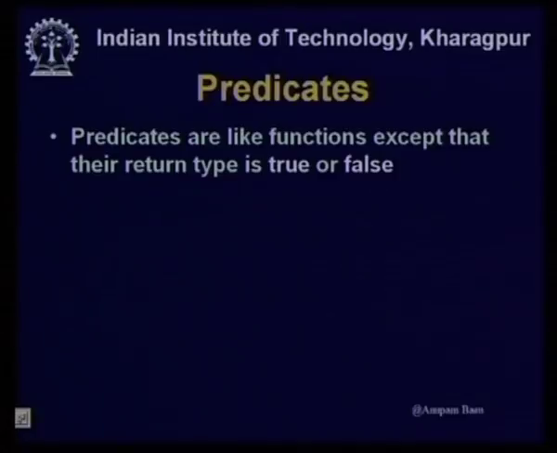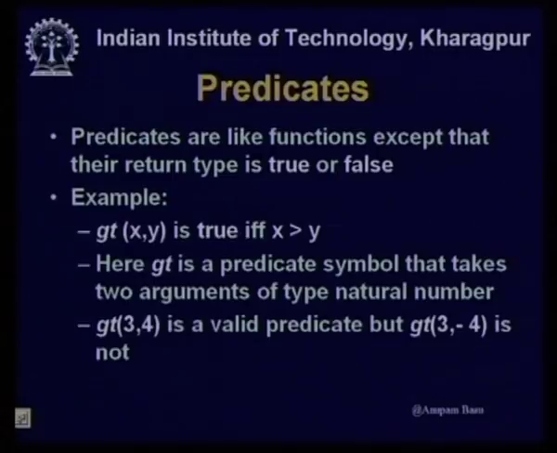Let us very easily understand that predicates are like functions, except that the return type can be only true or false. These two constants can be returned. Other things are same as functions, but a function can return any type of value, whereas here it is a little restricted: a predicate will either be true or false. So, a predicate is a function except that the return type is only true and false.